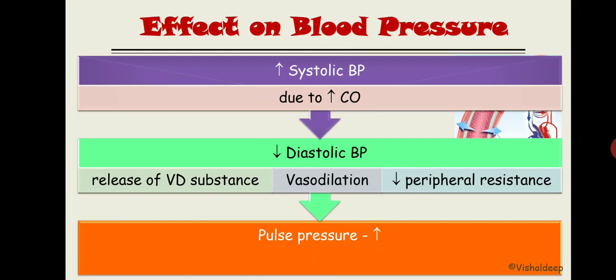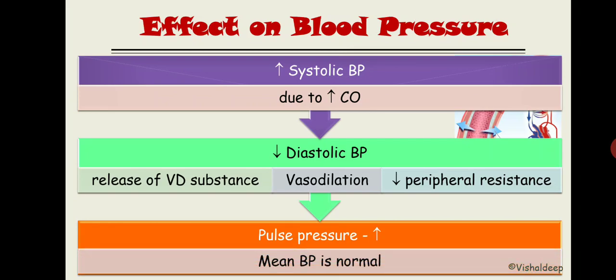You guys already know what the pulse pressure is, right? Pulse pressure is equal to systolic minus diastolic blood pressure. If the systolic is more and diastolic becomes less, then pulse pressure is going to get increased, and the mean blood pressure remains more or less normal.